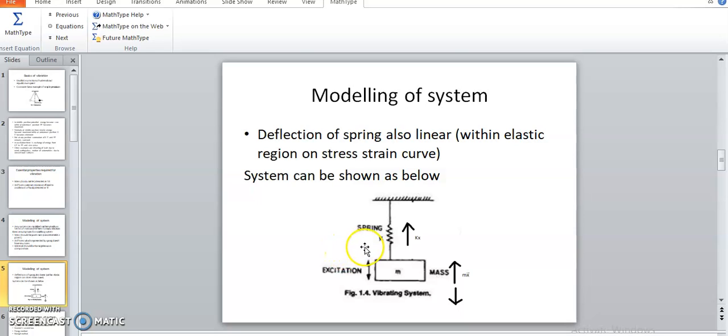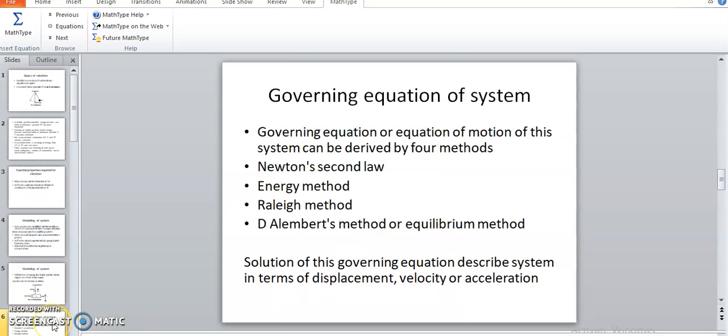So the system is modeled like this. Now this system in equilibrium position has a certain mean position. We will discuss it in the further slides.